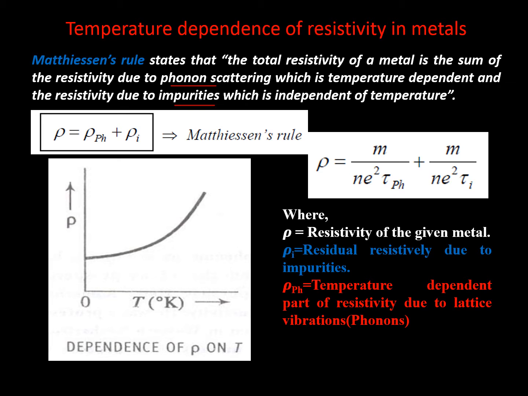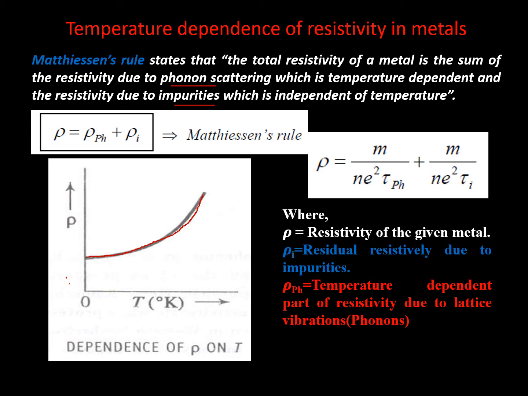So in general, if you plot a graph with temperature along the x-axis and resistivity along the y-axis, the resistance will come like this and it will remain non-zero. So this is what generally happens.